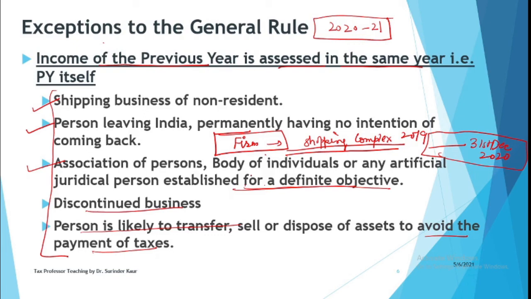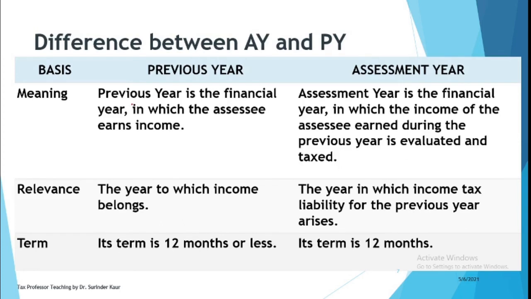So now we are familiar with the concept of previous year and assessment year. So let us just go through the difference in a quickie. Previous year is the year in which the assessee is earning income. So it is the year of earning income. And please remember, when we say year, it is financial year. Never go for calendar year when you are working for taxes. Calendar should be kept aside. We are working for the financial year starting from 1st April of a particular year and ending on 31st March of the next year. Now assessment year is the year of assessment, that is, taxation.